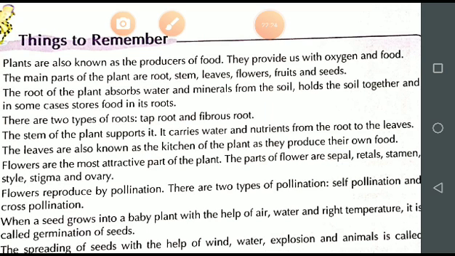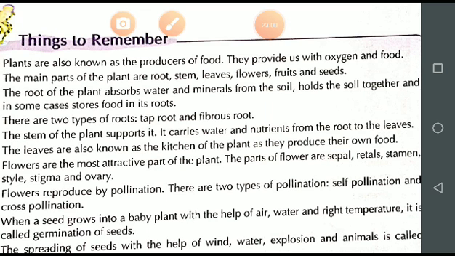These nutrients are present in the soil, dissolved in water, and the root absorbs them from the soil. Then from the stem they pass to different parts of the plant.